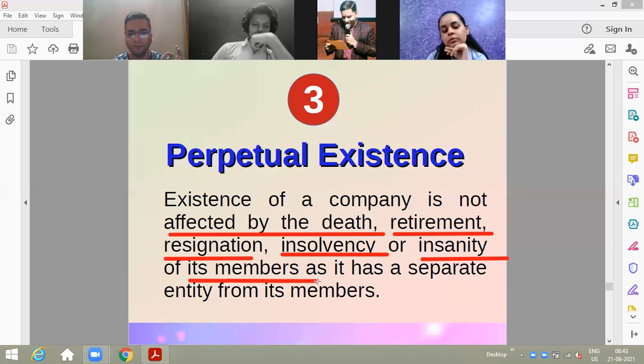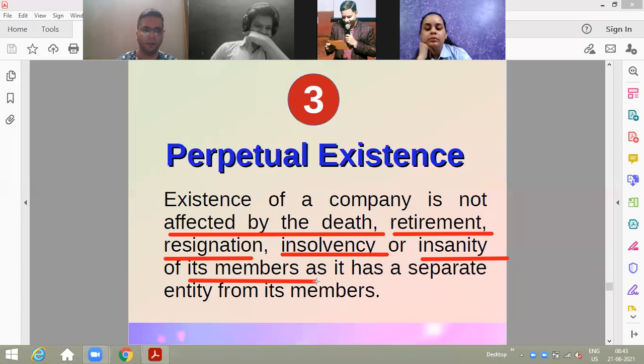Any member may come, any member may go, but it is not going to affect the continuity of the joint stock company. Whether a person has died, whether retirement has been taken, whether the person has resigned, whether he has become insolvent, meaning his assets are less than the liabilities, or whether he has become insane, meaning he is not in a position to take good decisions, then definitely in all those cases, the company's continuity will not be affected.